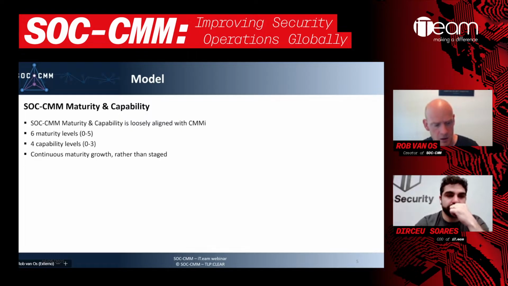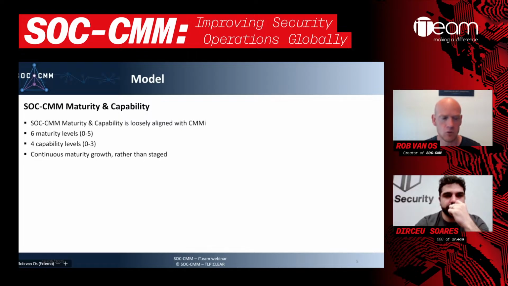Well, the essence of maturity is that we talk about how well a certain process or certain elements have been structured. So we're sort of talking about, is it documented? Is it repeatable? Is it reliable? Is it measured? Is it optimized? All those sorts of things. At the lower maturity levels, security operations is done in a very ad hoc way.